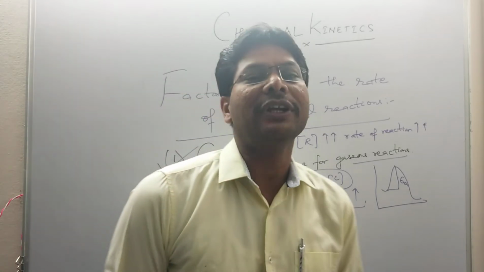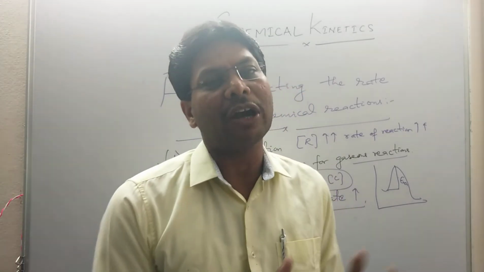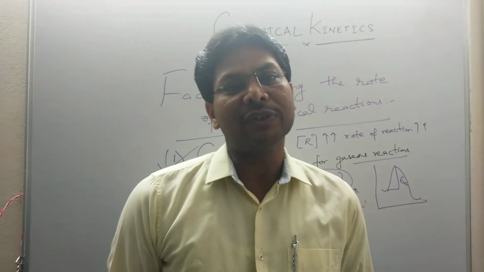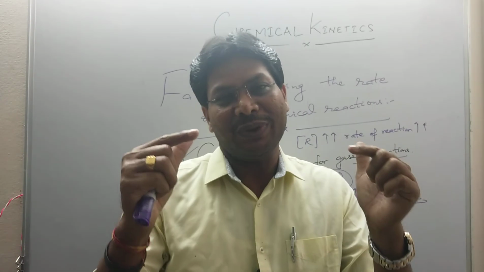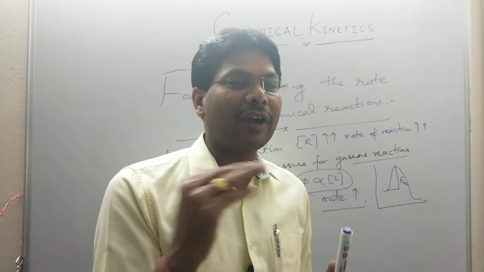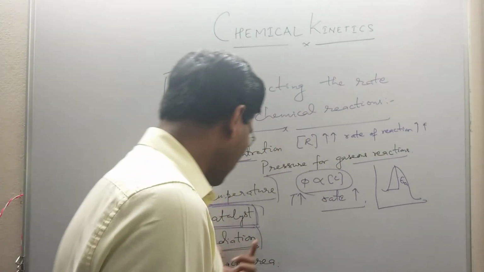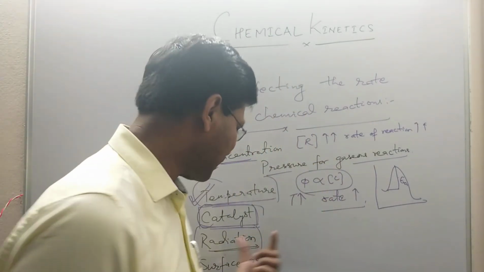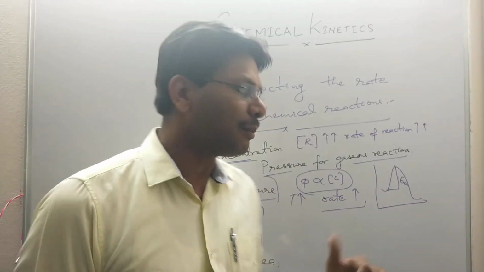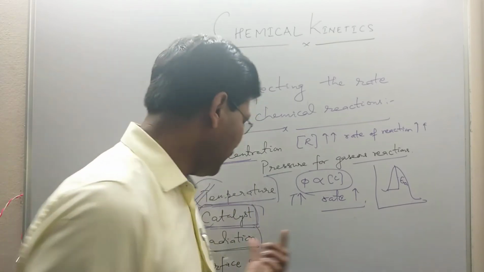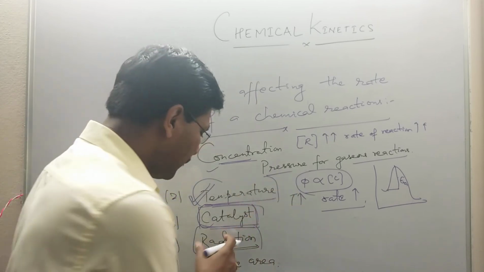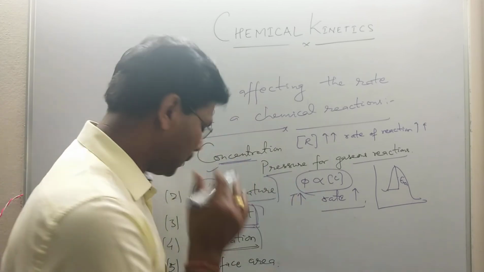You have to know the difference between radiation and light. Light is actually a part of radiation, the part of the electromagnetic spectrum which we can see with our naked eyes. Light ranges over VIBGYOR: violet, indigo, blue, green, yellow, orange, red. Radiation is the total electromagnetic spectrum. Many reactions occur in the visible zone, like photosynthesis. Many will require more, so they will require any part of the electromagnetic spectrum. Many reactions are initiated by radiation. They are called photochemical reactions.